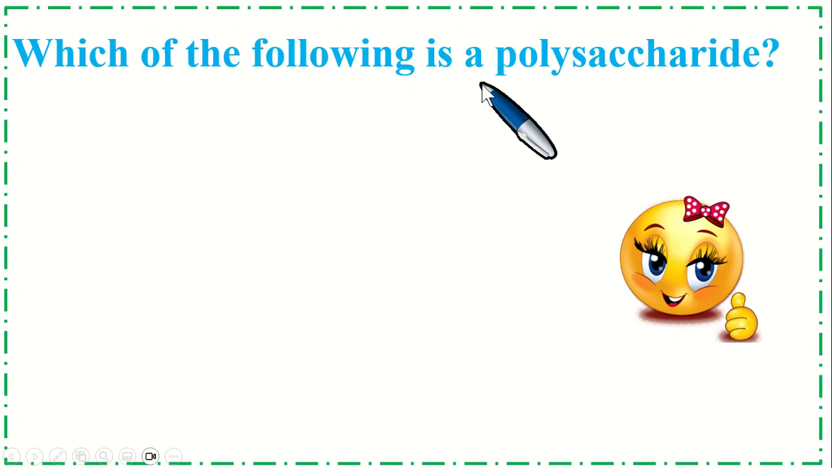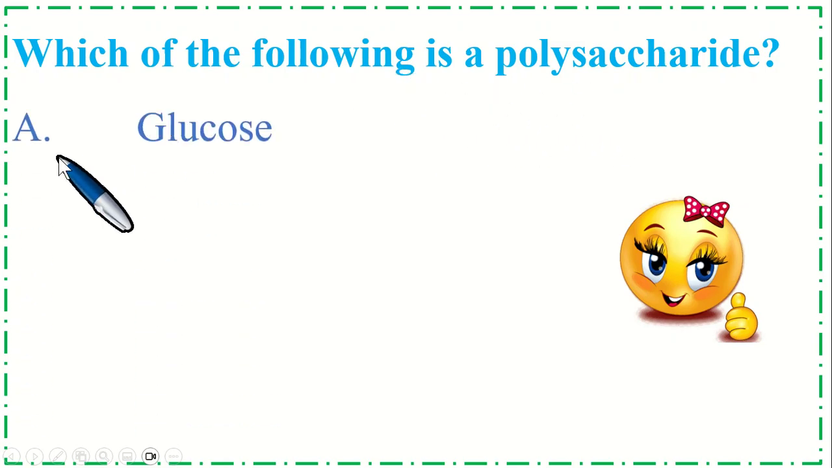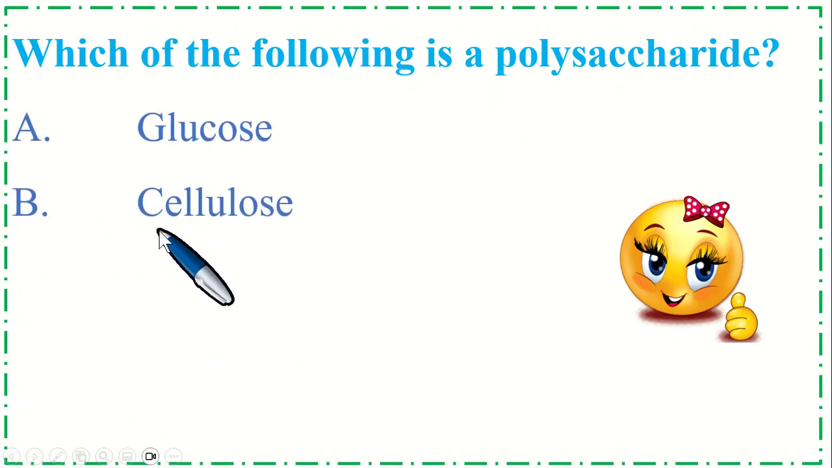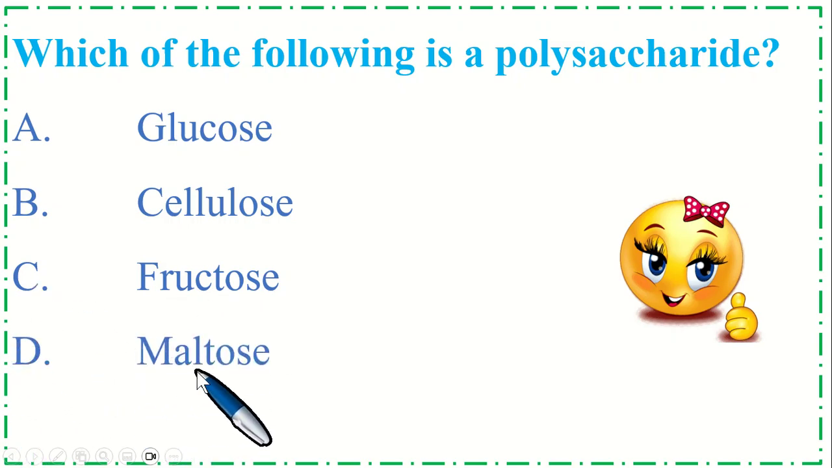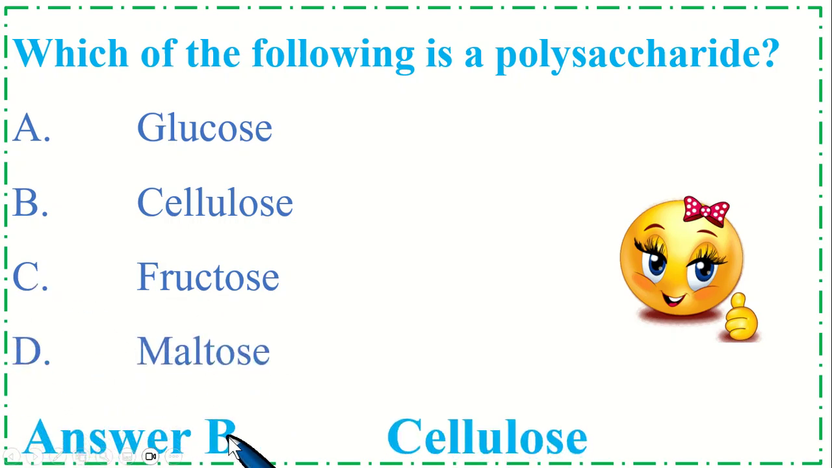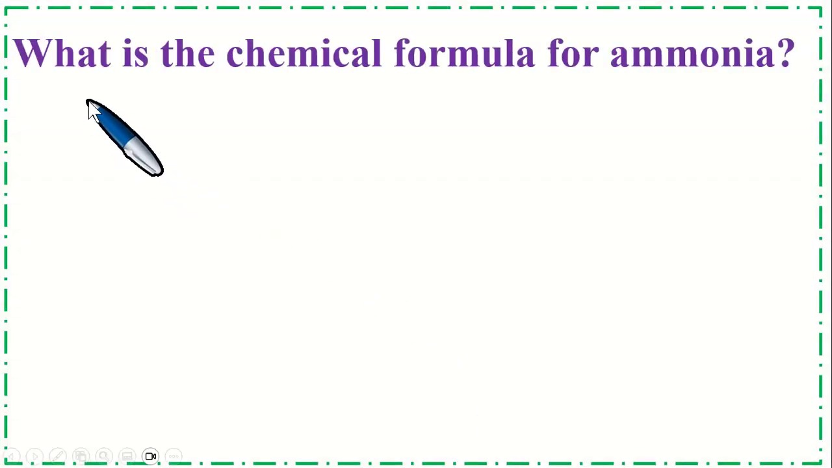Which of the following is a polysaccharide? Option A, glucose, B, cellulose, option C, fructose, and option D, maltose. So the correct option is B, cellulose. So this is very important MCQs.